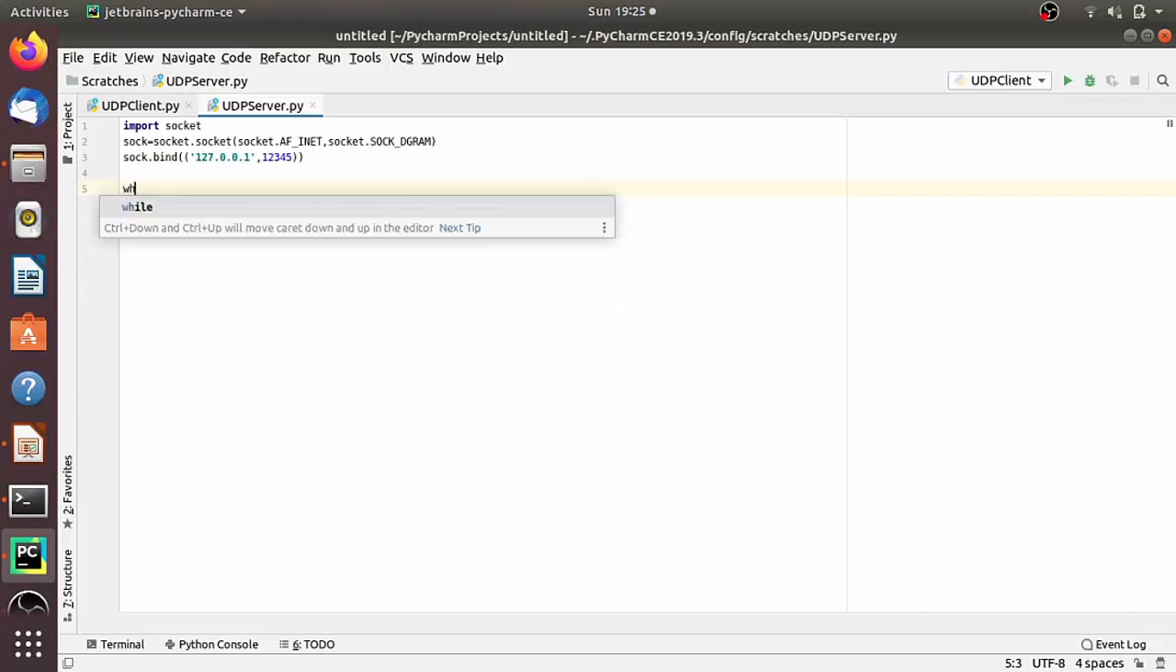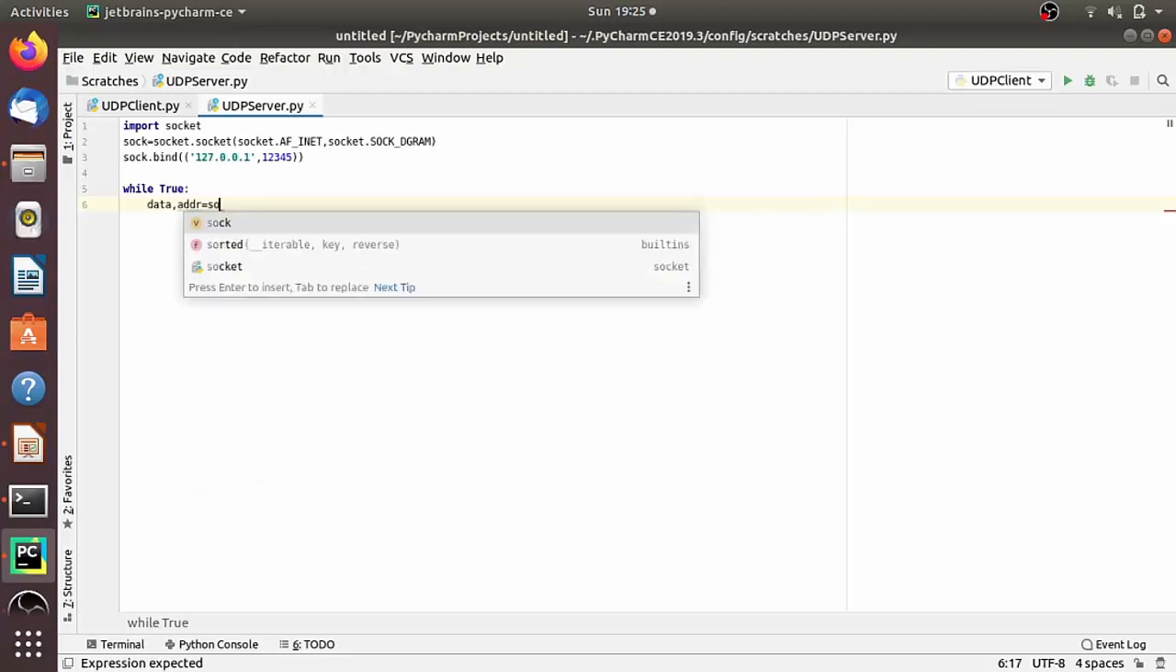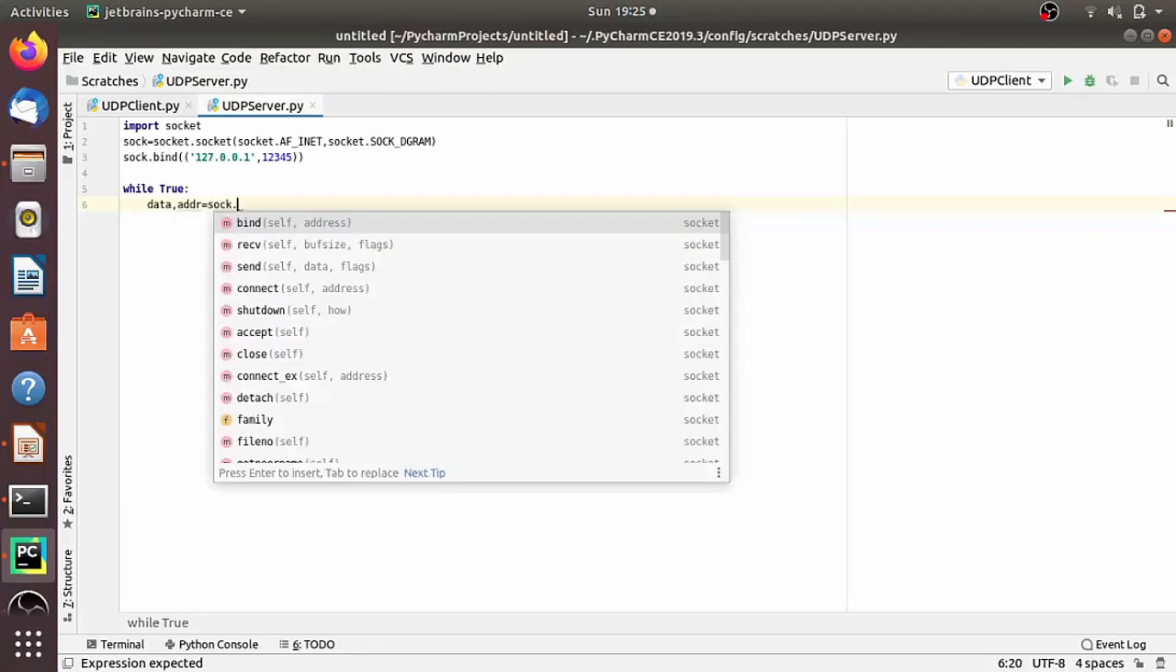So while True, for receiving the data using the UDP protocol, we use the recvfrom method of the socket module. So recvfrom returns two things, that is data as well as address. That is a very important point here. So let's write it first: data, address is equal to sock.recvfrom.